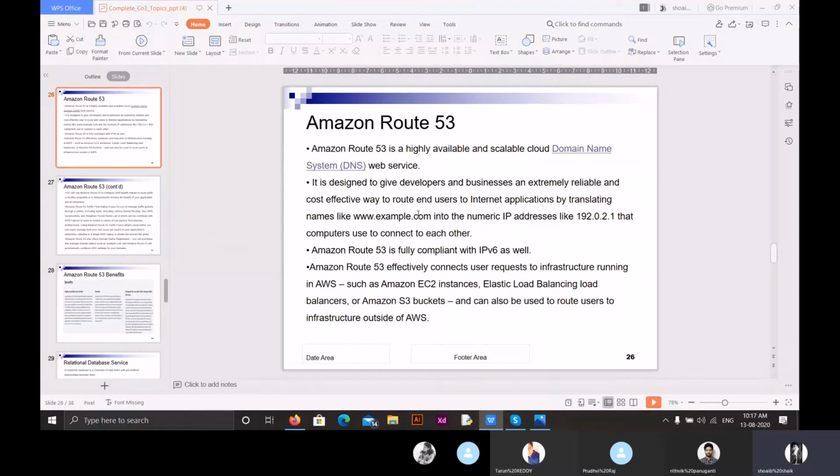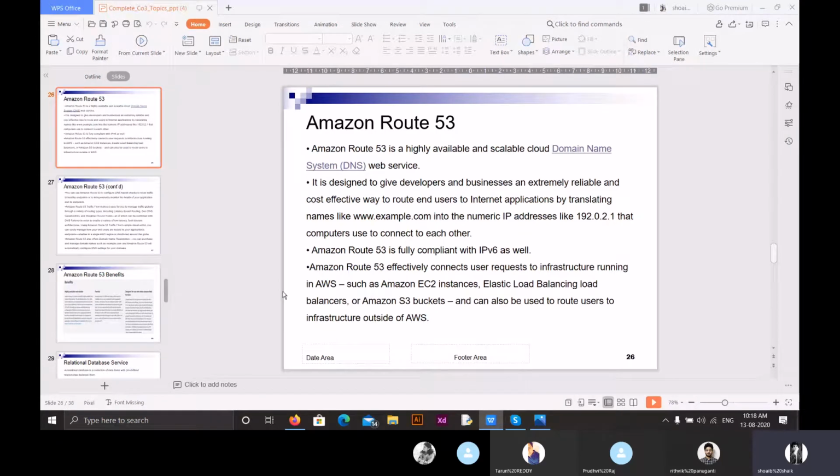Not only this, the things that are outside of AWS can also be included in the infrastructure of Amazon Route 53. For example, domain names like facebook.com, greeks.com, and so on, everything can be identified and included in this infrastructure using Amazon Route 53.